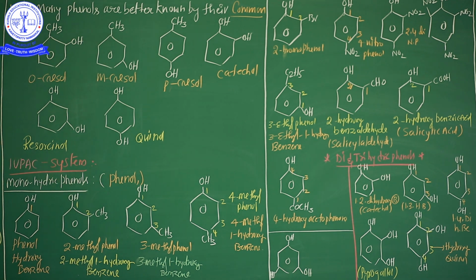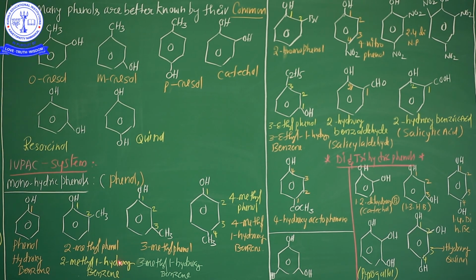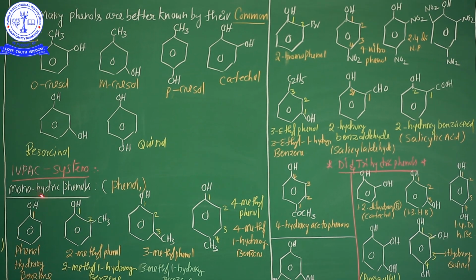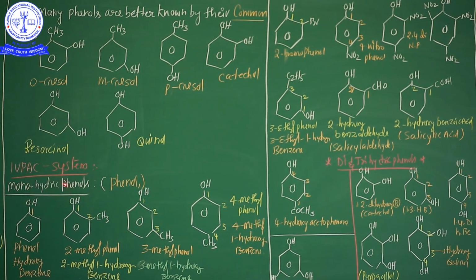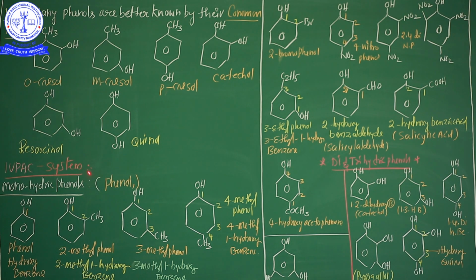Now, IUPAC nomenclature, the naming of phenols. See my dear students, in the IUPAC system, monohydric phenols are generally named as derivatives of phenol. They may also be named as hydroxyl derivatives of the arenes. In the common system the parent name is also phenol, and in the IUPAC system also they are named as derivatives of phenol, so sometimes they are called arenes.